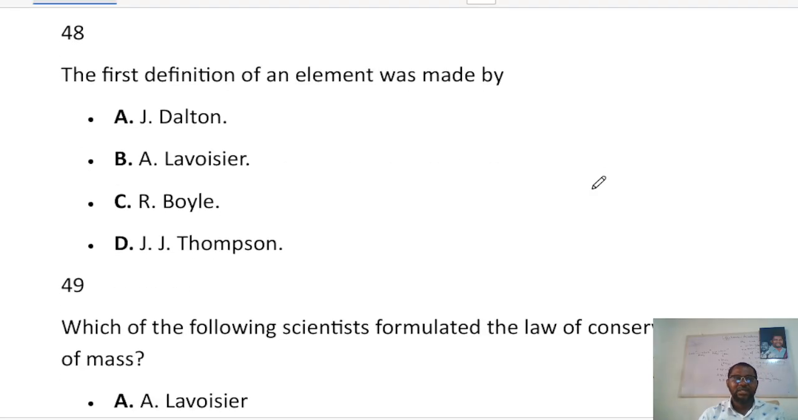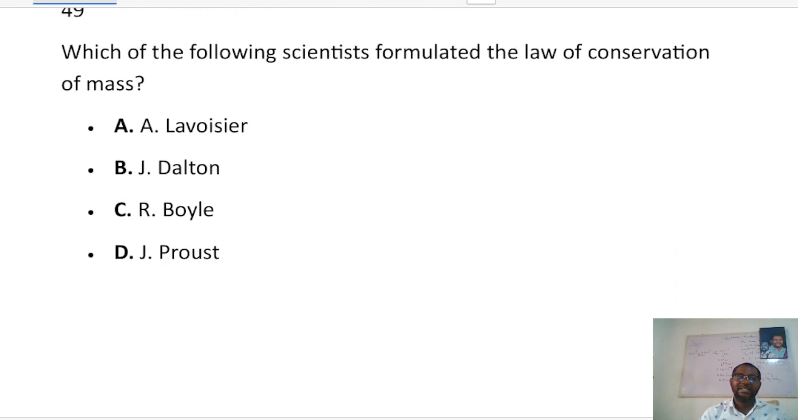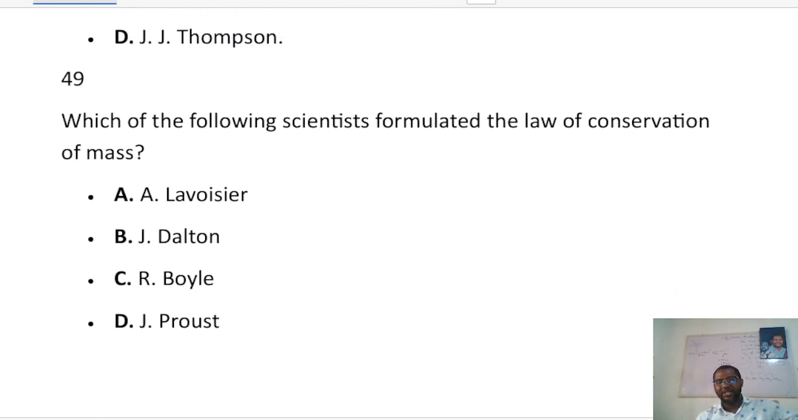Now the next one says the first definition of an element was first made by, the answer is Dalton's atomic theory. That's where we have the Dalton's atomic theory. That's according to sciences, but philosophers already defined atom many years ago. Now, which of the following scientists formulated the law of conservation of mass? It is the same Dalton that formulated the law of conservation of mass, that matter cannot be created nor destroyed, but can be transformed from one form to another.